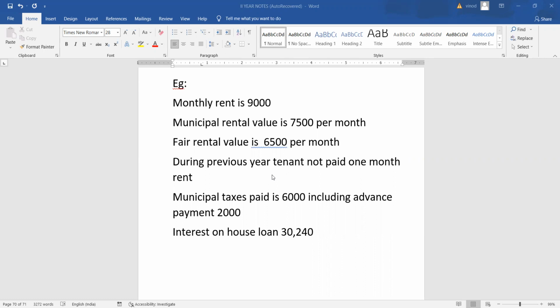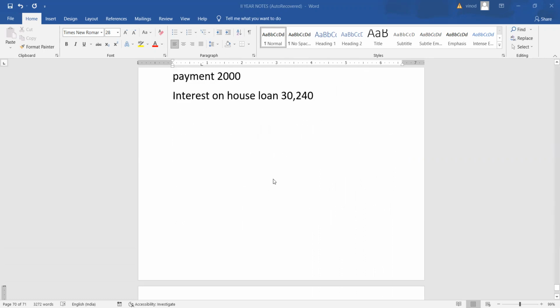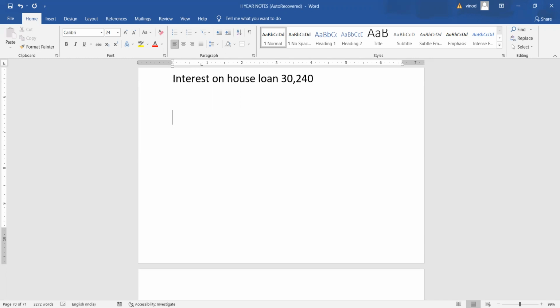By using this information, let's see how to calculate income from house property. Let's prepare a pro forma for calculation of income from house property.